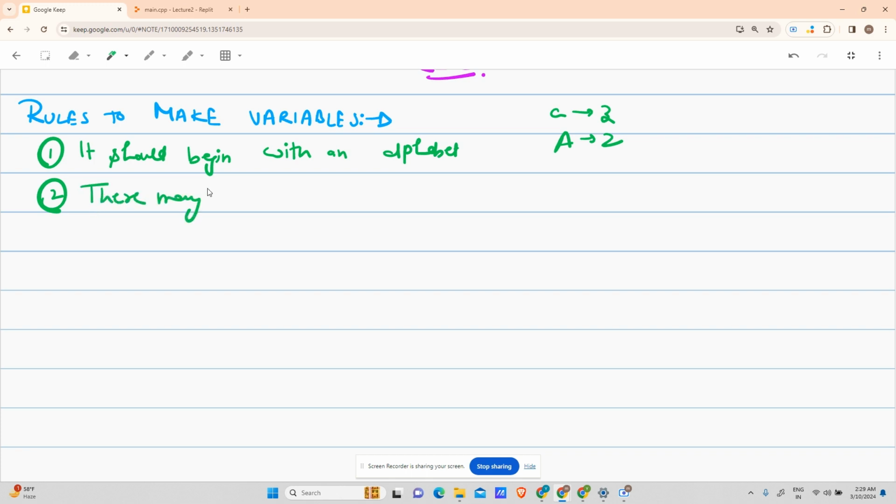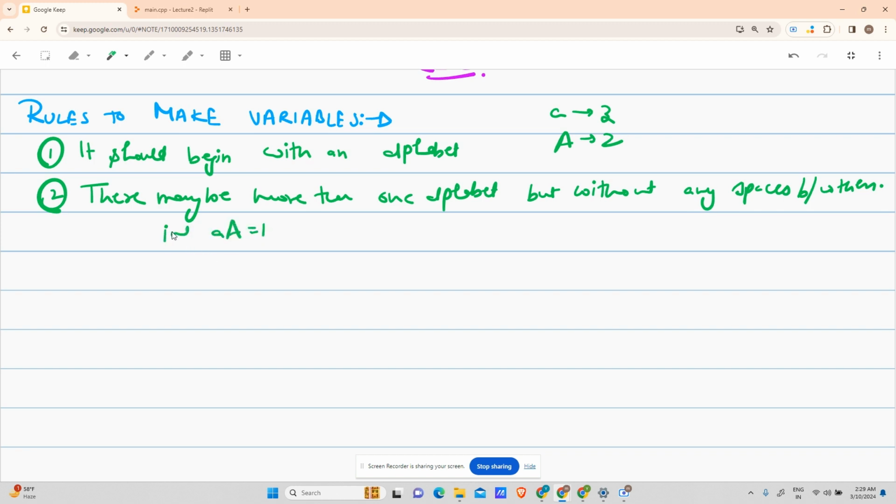What I mean by that is int AA equals to 1. That is valid. But int A A equals to 1, that is wrong. It is a syntactical error. Your code will output an error, right? You can try. Don't believe me, try it on your own.